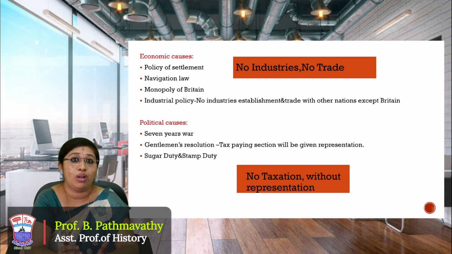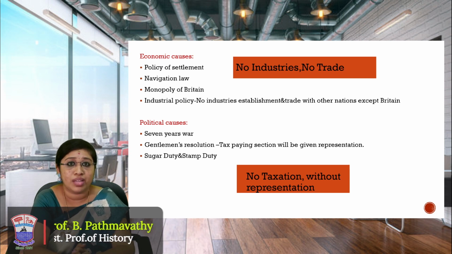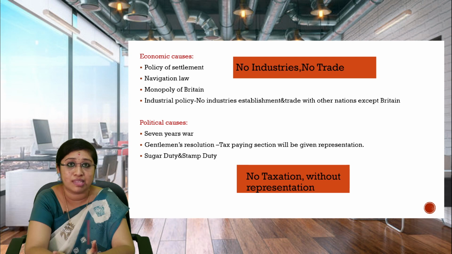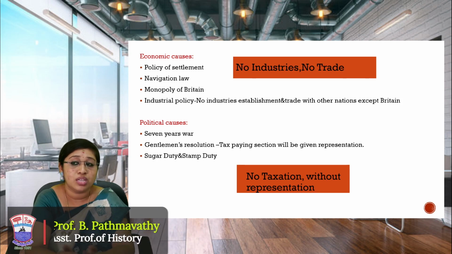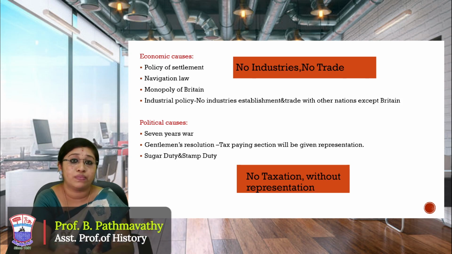But all the 13 British colonies in America were not ready to pay any kind of taxes, because they were thinking, why do we have to pay the taxes? But the British Parliament announced a resolution called the Gentleman's Resolution. As per that, if they were asking for any kind of representation, they had to pay the taxes. So this was also hurting the people's minds.